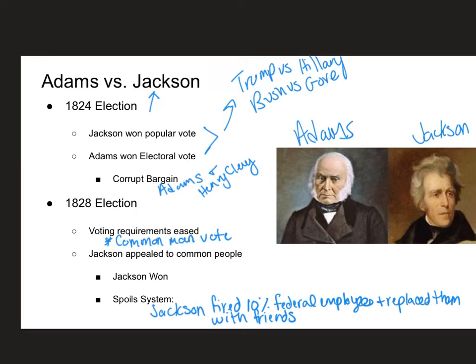So obviously that was very controversial. And one way that he changed the federal government is by employing people that would benefit him.